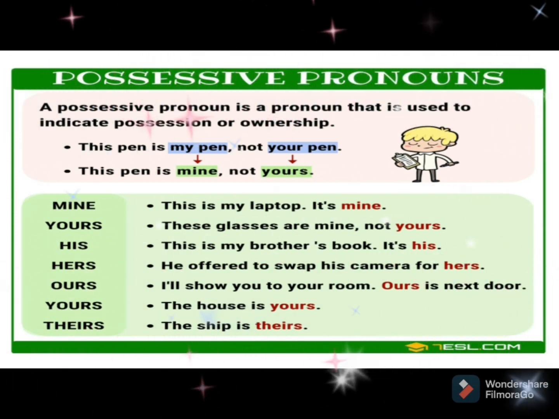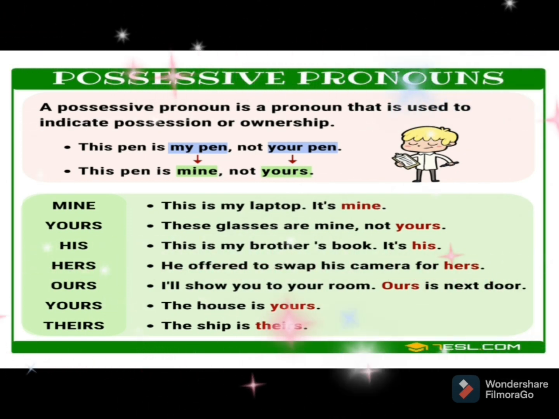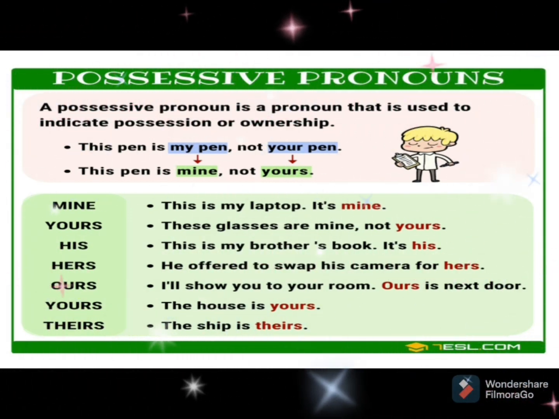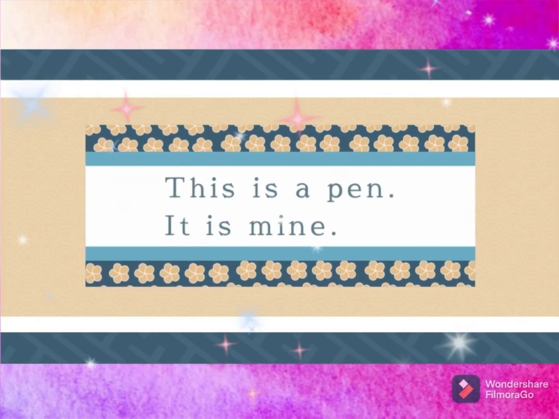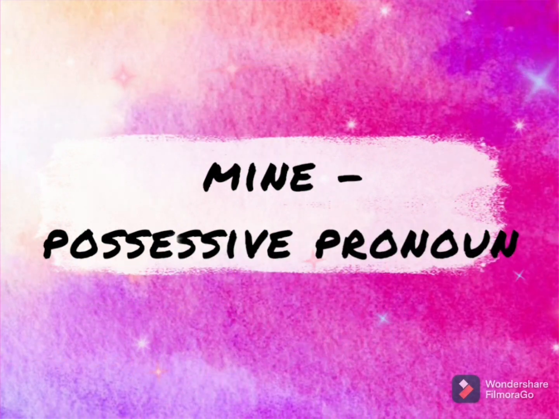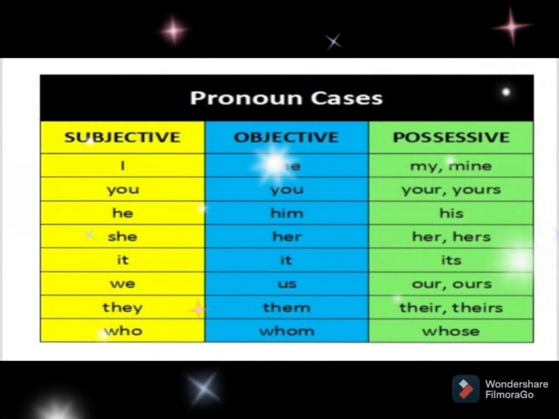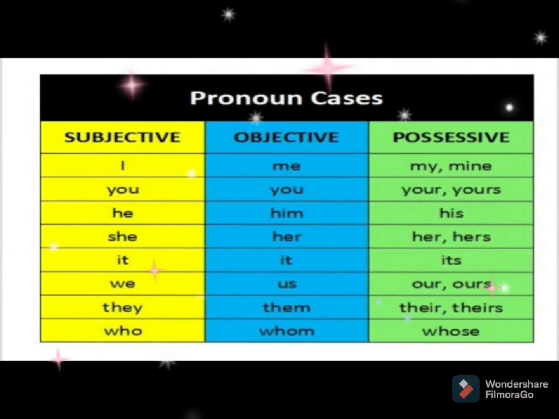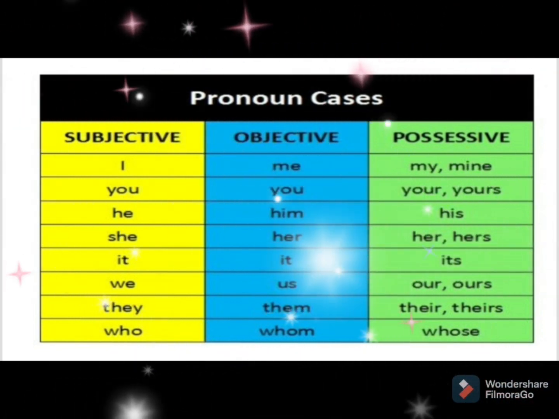Now, the second type is the possessive pronoun. It talks about belongingness, or it shows possession, that means ownership. We shall understand by an example. This is a pen, it is mine. In the sentence, mine shows possession, which is nothing but possessive pronoun. Similarly, for the subjective pronoun you, the possession is yours. He, his, she, hers, it, its, we, ours, they, theirs, who, whose.